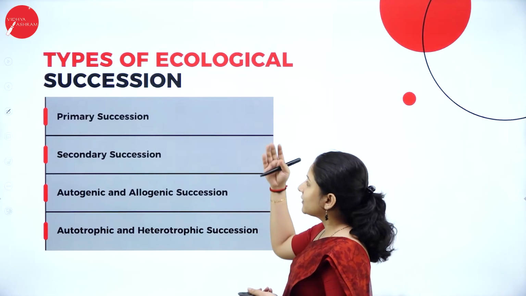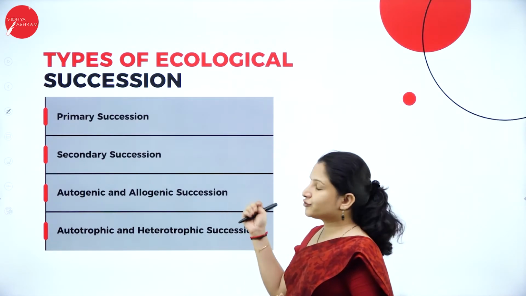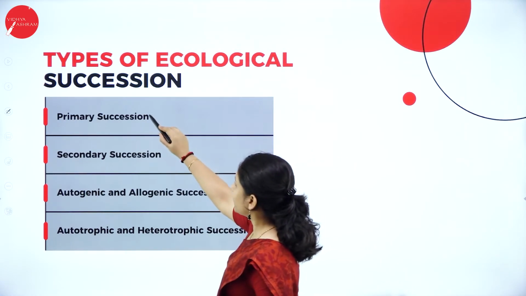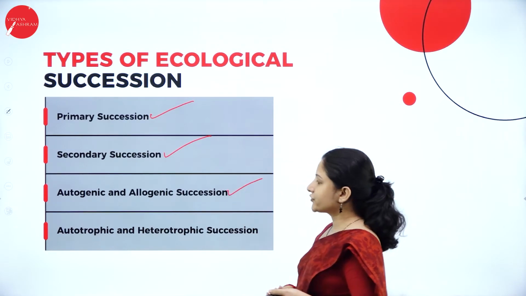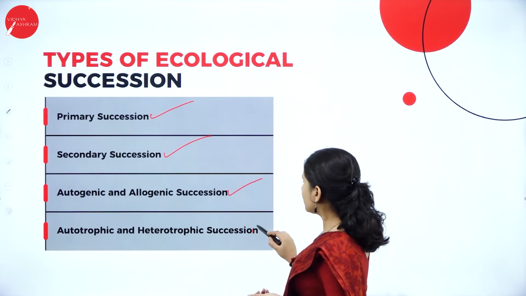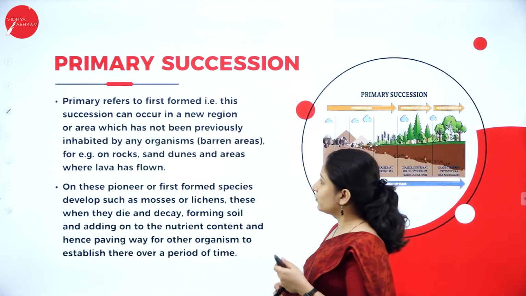Usually there were 2 types of ecological succession, but apart from that there are also 2 more that are added. So, we have primary succession, secondary succession, autogenic and allogenic succession, and one more, autotrophic and heterotrophic succession. Let's study each of these one by one.